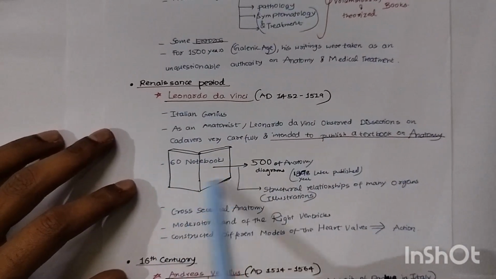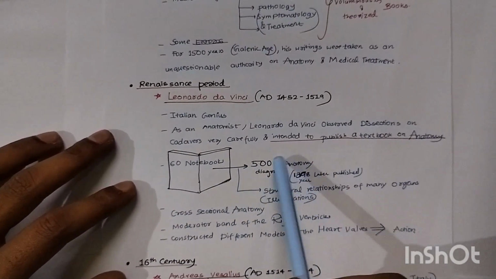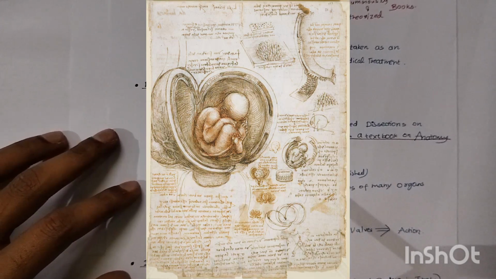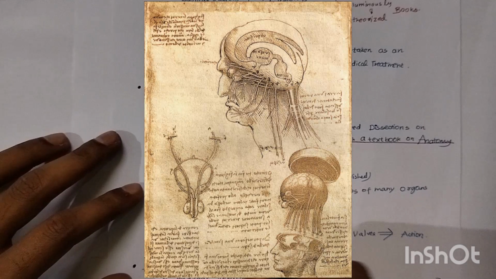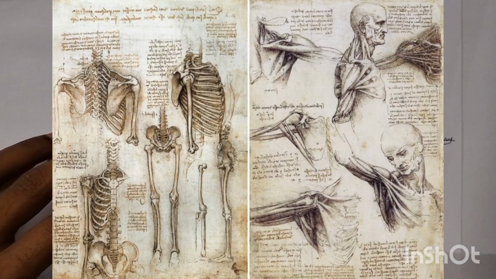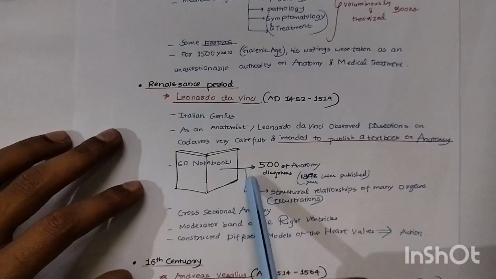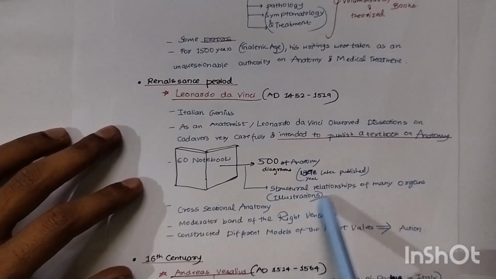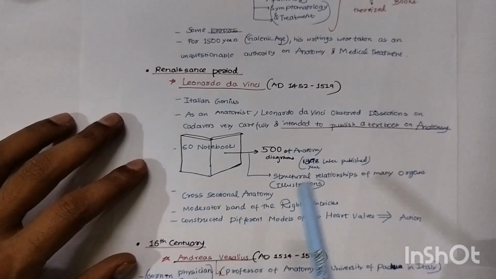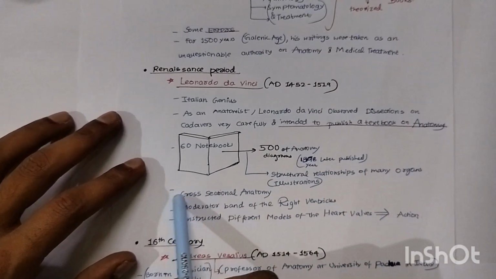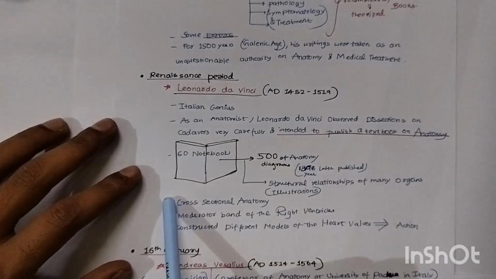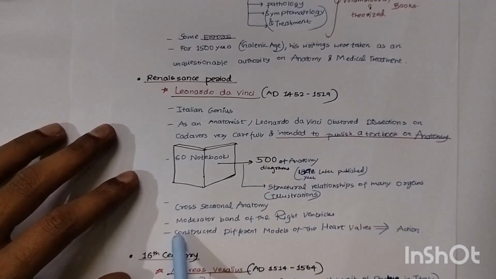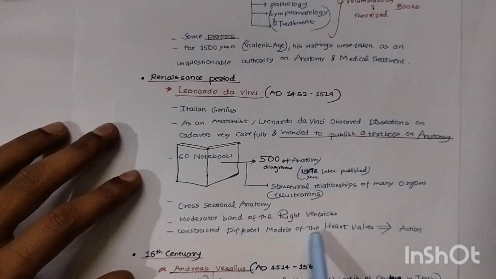But he left 60 notebooks with 1500 anatomy diagrams that he drew with his own hands and described. After his death these disappeared and went unnoticed, but they were discovered later and republished in 1988. Structural relations of many organs were illustrated by his own hands and incorporated in those notebooks. He also drew cross-sectional anatomy, described the moderator band of the right ventricle, and constructed different modes of the heart valves' actions.